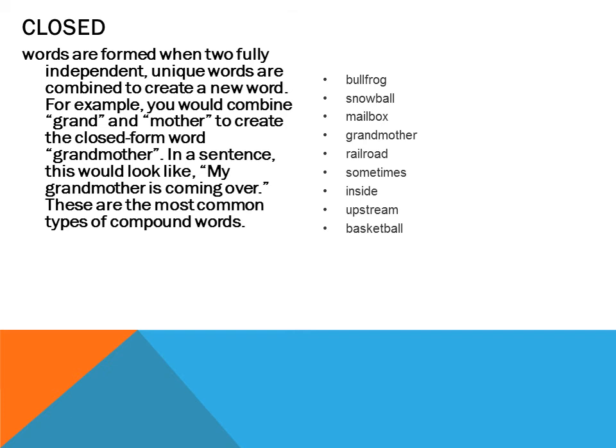If we separate, grand is a totally different word and mother is of course different, but when we combine it, a new meaning comes out, right? So grand and mother create the closed form word grandmother. In a sentence, you can make any sentence, like my grandmother is 90 years old, or my grandmother cooks very nice food. And the example given here is, my grandmother is coming over.